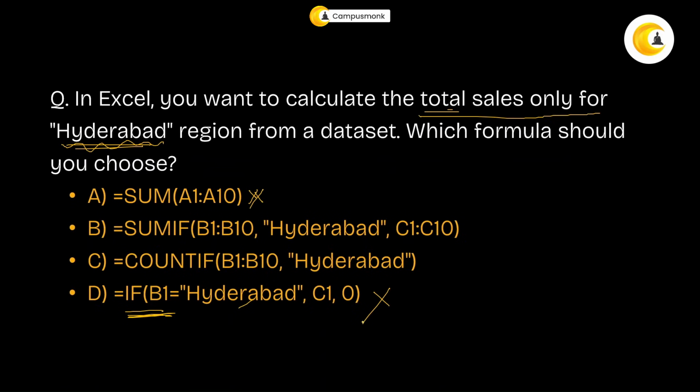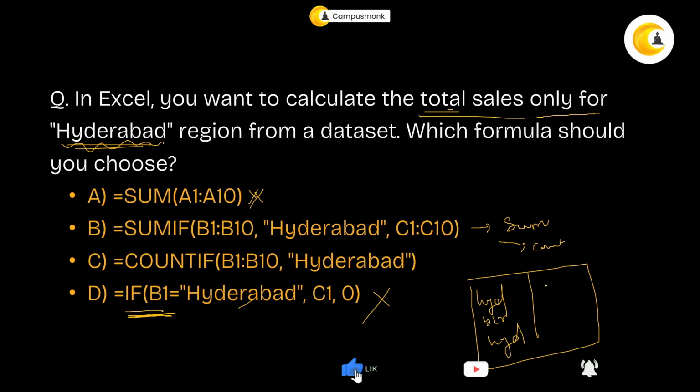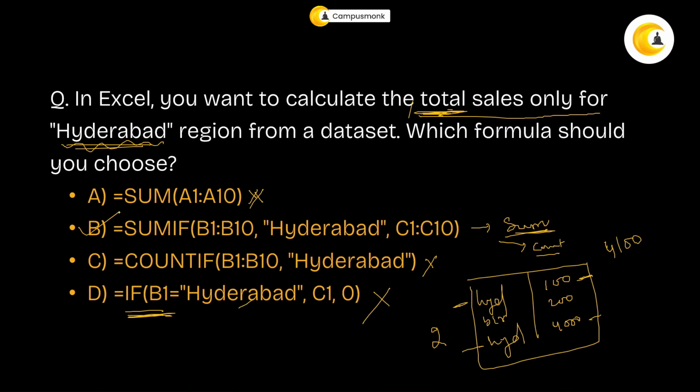Now, whenever we talk about total, what does that mean? Total sale definitely means sum, right? Now, understand sum is different than count. For example, suppose this is a table. There is Hyderabad, there is Bangalore, there is another Hyderabad. Now the values over here are 100, 200, 4,000, whatever I wrote there. So now, what is your sum for Hyderabad? The total sum will be 4,100. But what is the count? Your count will only be 2, right? So what is it telling us? It is telling us total sale. So that is sum, not count. So you can eliminate this. Your correct answer is option number B.